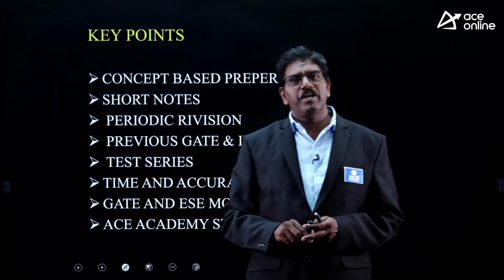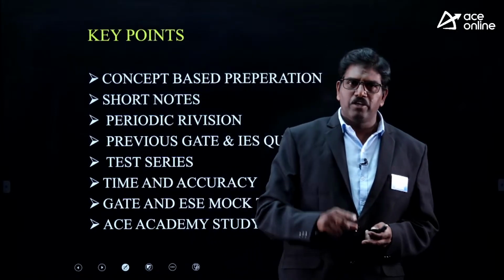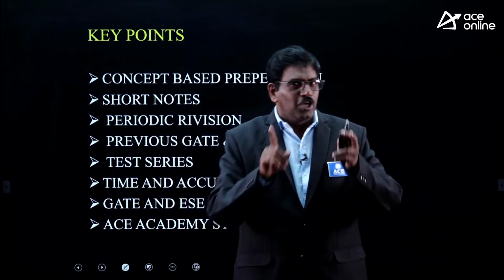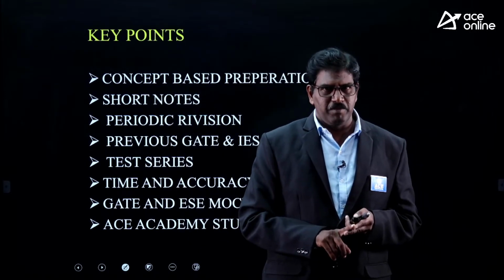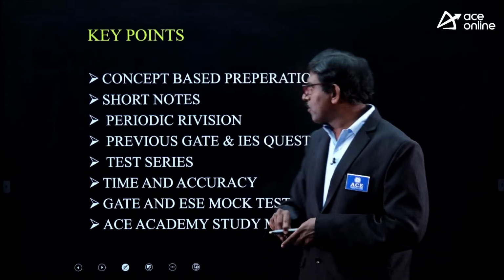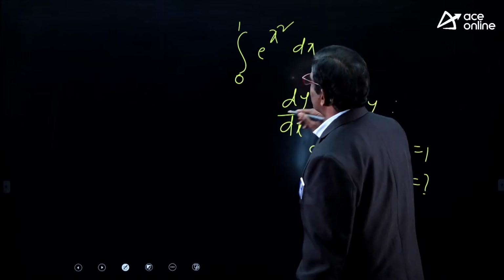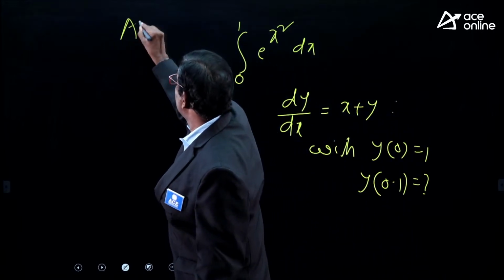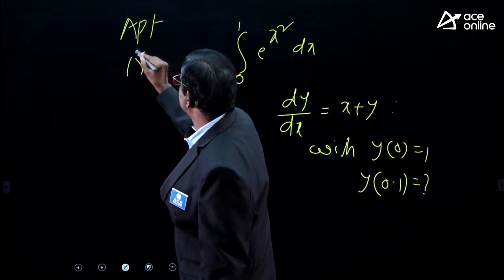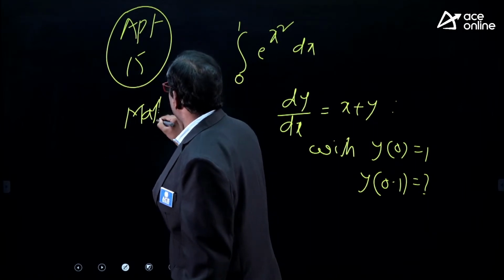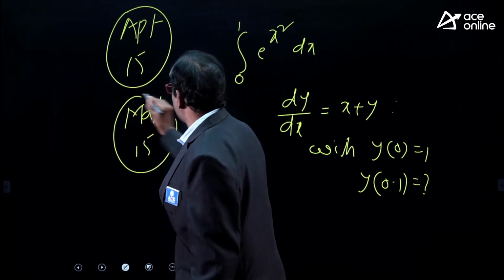So to qualify in the GATE examination, if you are able to score between 25 and 35, you will be qualified. Aptitude, quantitative aptitude itself gives 15 marks, and mathematics also gives 15 marks, sometimes 14 marks for some branches.